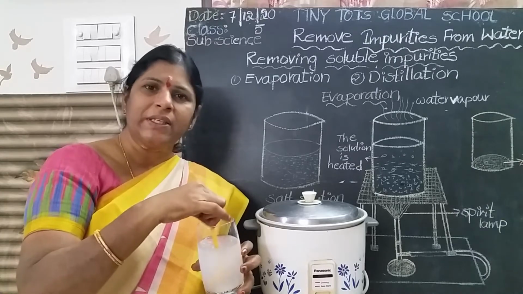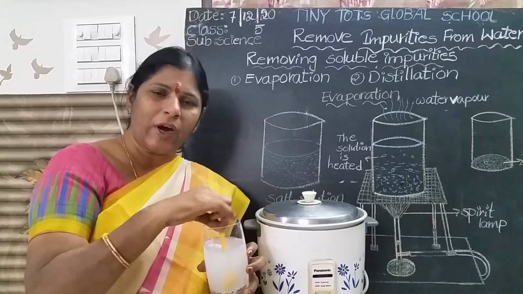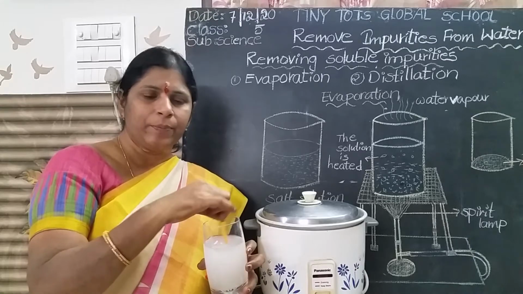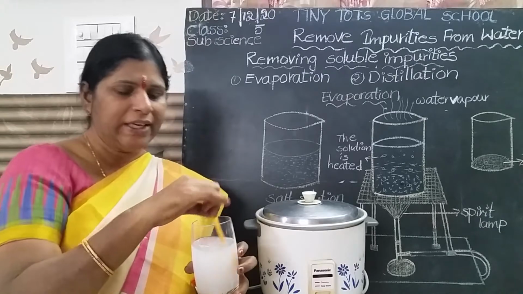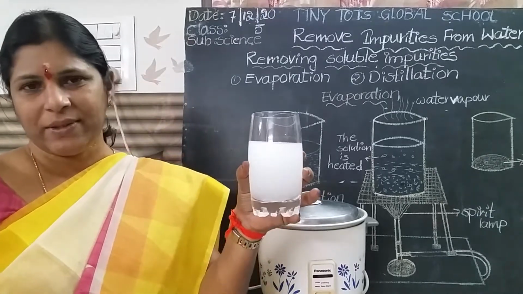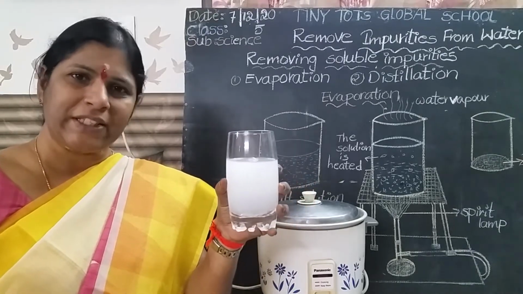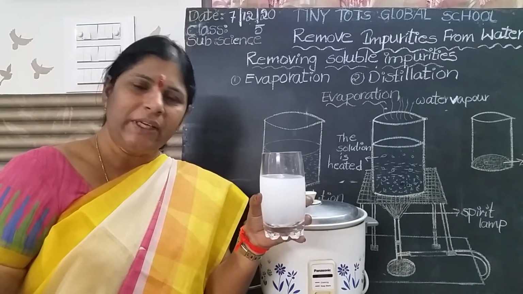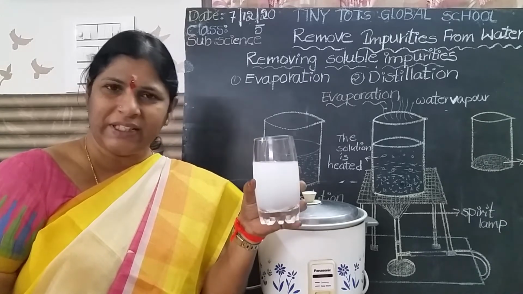Okay, soluble means dissolve in the water. Don't confuse. Solute means sugar or salt dissolved in the water. This substance is called soluble substances. Is it possible, children, to separate the salt from the water? Can you see the salt in the water? No, it disappears. Means it dissolves in the water. Is it possible to separate the salt from the salt solution? This is the salt solution.